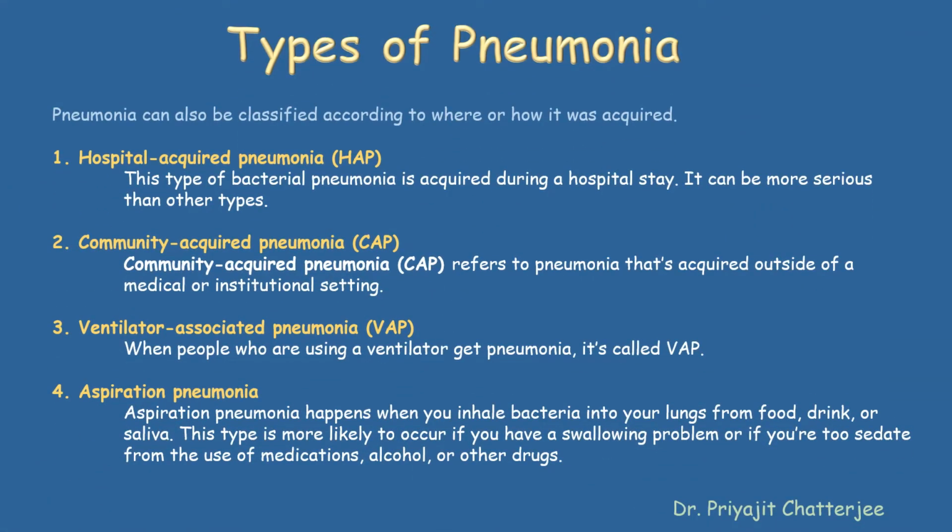Pneumonia can also be categorized according to where and how it was acquired. The first one is hospital acquired pneumonia or HAP. This type of bacterial pneumonia is acquired during a hospital stay. It can be more serious than other types. The second one is community acquired pneumonia or CAP. It refers to pneumonia acquired outside of a medical or institutional setting. The third one is ventilator associated pneumonia, VAP. When people who are using a ventilator get pneumonia, it's called VAP.